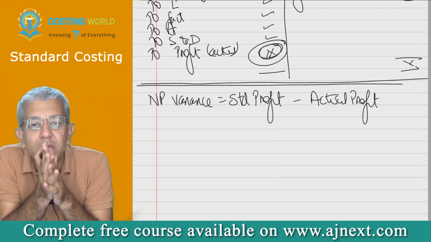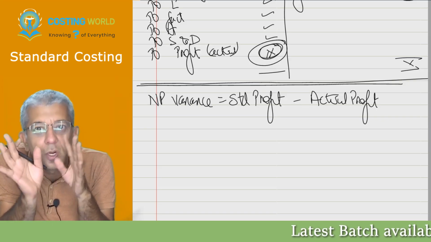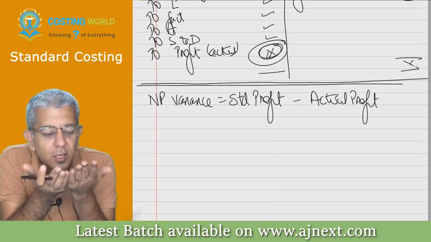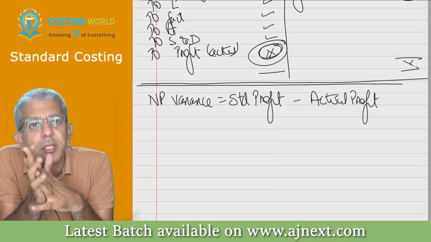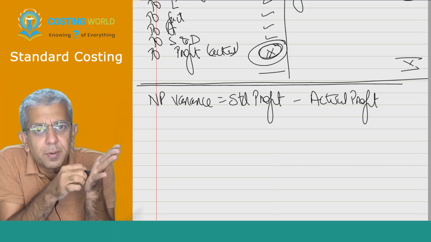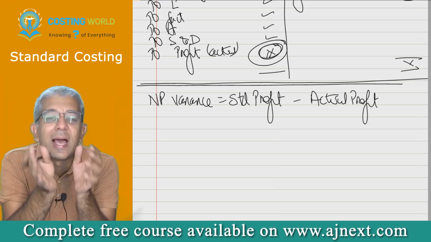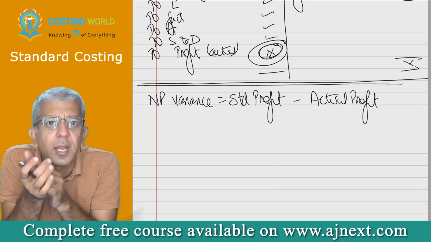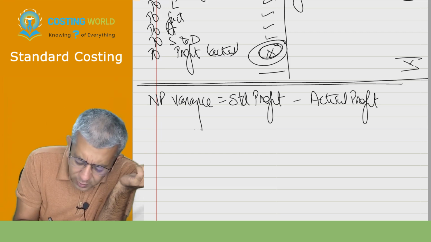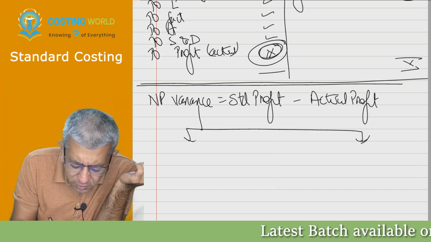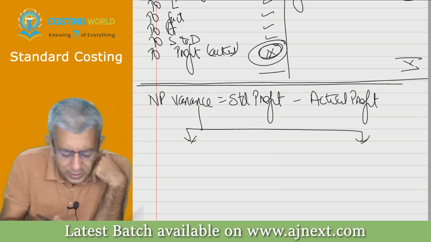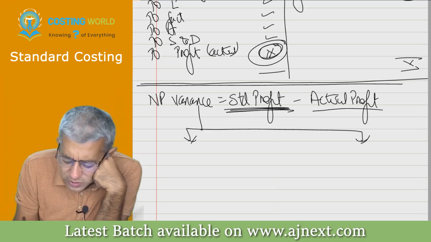This chapter is an investigation that you are doing into the company's performance. In this entire chapter, I only teach you one thing, that is what should have happened and what has happened. This difference is there; you tell me the analysis of this. Analysis means you try to break it further. So try to think why net profit variance has come, why there will be a difference between this figure and this figure.